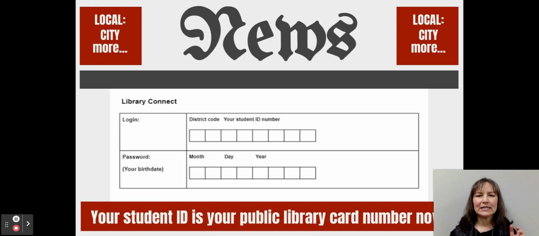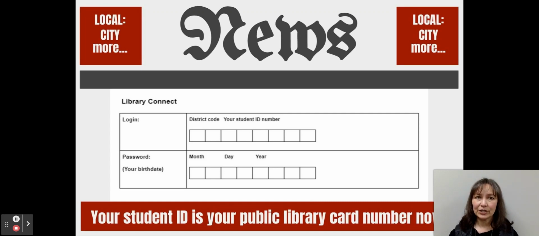All you have to remember is that the login is 8 digits and the password is 8 digits. So our district code for Portland Public Schools is 01. So to log in, you would just type in 01 and your 6-digit student number.